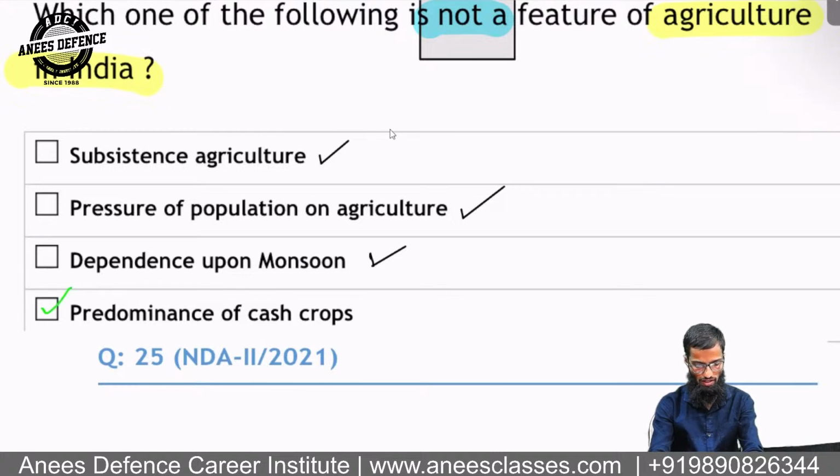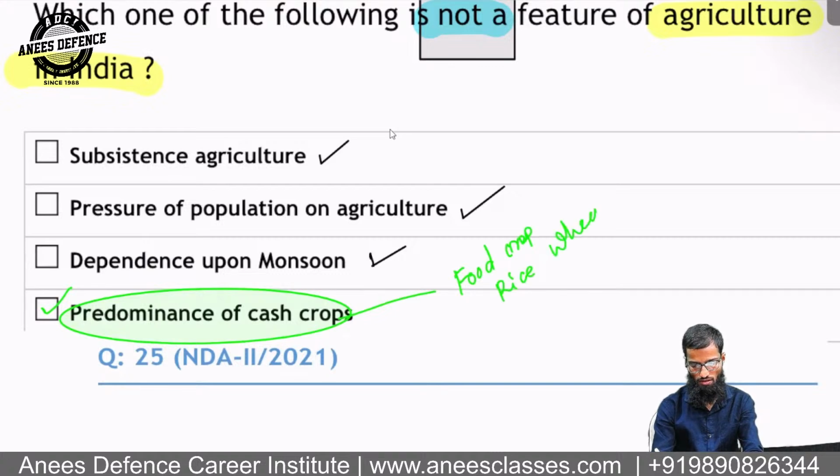Okay, predominance of cash crop, because we do not have predominance of cash crop, but we have predominance of food crop. Remember that. Okay, so we have predominance of food crop like rice, wheat, etc. Are you getting it? So try to solve this.